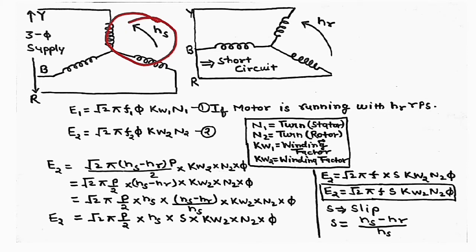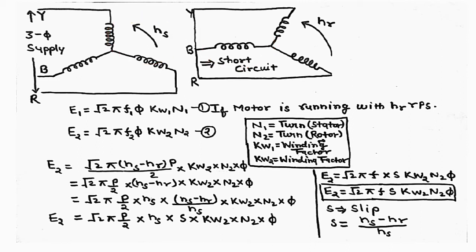Due to this, an EMF is induced in the rotor winding, and the rotor rotates because it wants to reduce the EMF. So the rotor rotates because of Lenz law, in the same direction as the rotating stator magnetic field. That is what we have seen in earlier slides.